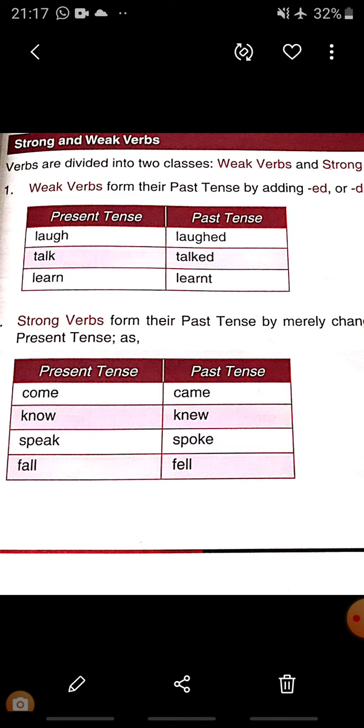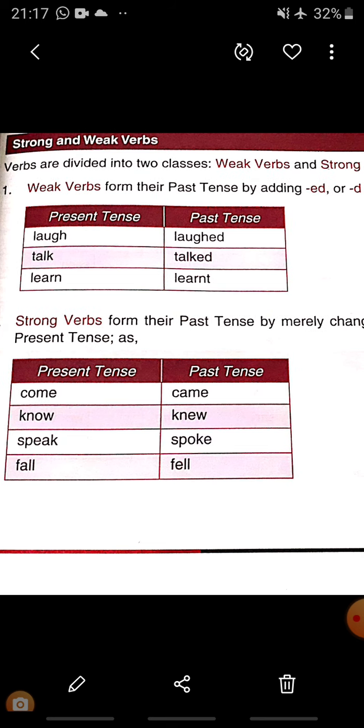Yes, of course, it is the past form of the verb, but we are talking about strong and weak verbs. How are you going to recognize which is the strong verb and which is the weak verb? So a weak verb is when there is ed, d, or t at the end of the present form of the verb. And when there is a slight change in the vowel of the present form of the verb, that is your strong verb. So I hope the difference between strong and weak verbs is clear to you.